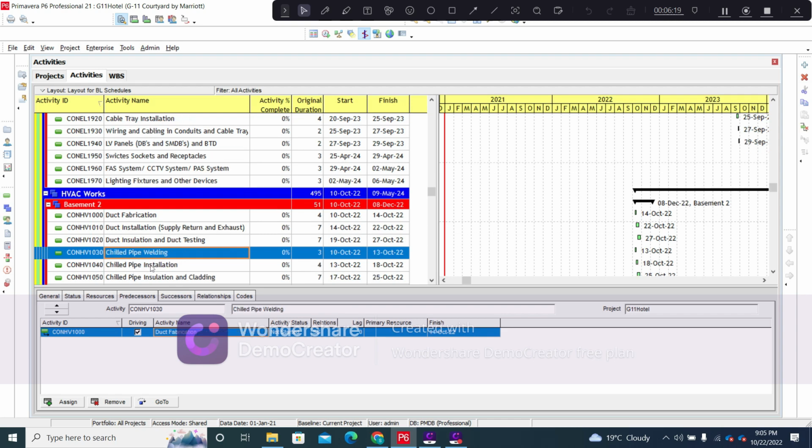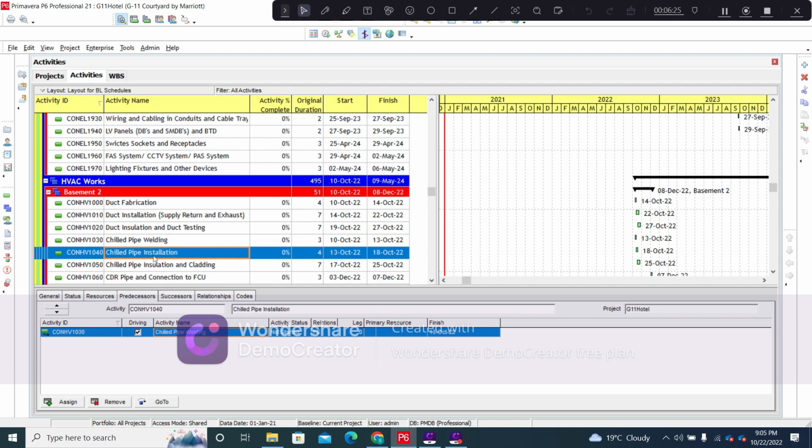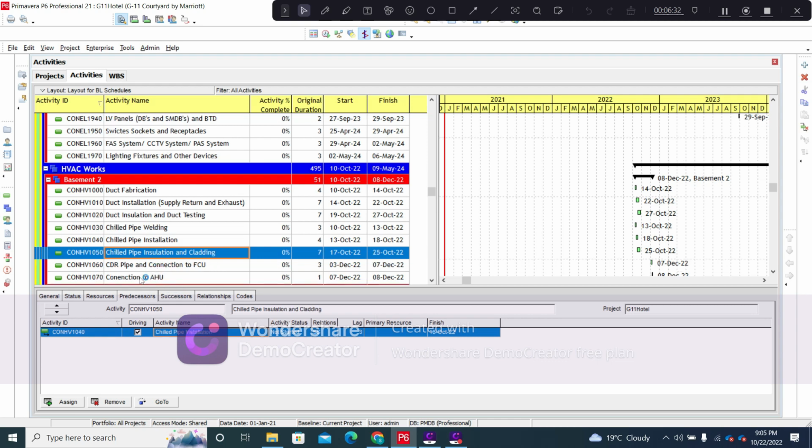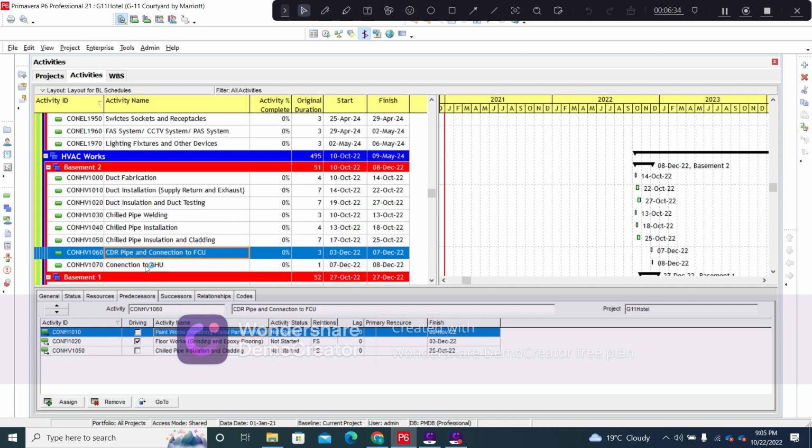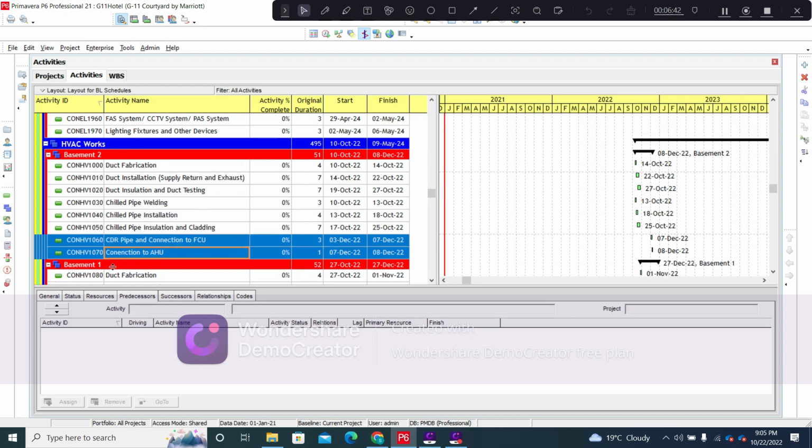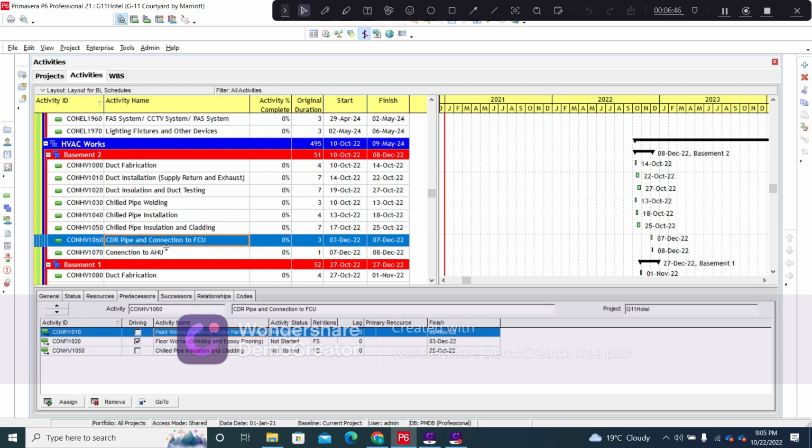The chilled pipe installation will start in parallel to the duct installation phase, and once we have completed the chilled pipe welding, we will move on to the chilled pipe installation, and finally insulation and cladding. And then these two activities, that is the CDR, that is the condenser drain pipe installation, and the connection to the fan coil unit, as well as the connection to the air handling unit, these activities will be carried out once the finishing works have been completed on the set floor and come under the third phase.